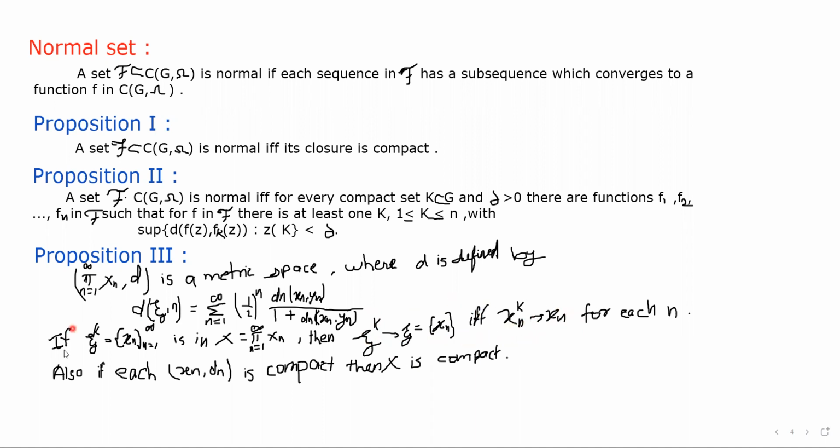Also the second part of the proposition says, if each Xn, dn is compact, this Xn, dn is a metric space, okay, this metric space Xn, dn is compact, then X is compact. Okay, we have seen that capital X is a Cartesian product of all Xn. And if each Xn, dn is compact, then the whole capital X is compact. Okay, this is the third proposition.